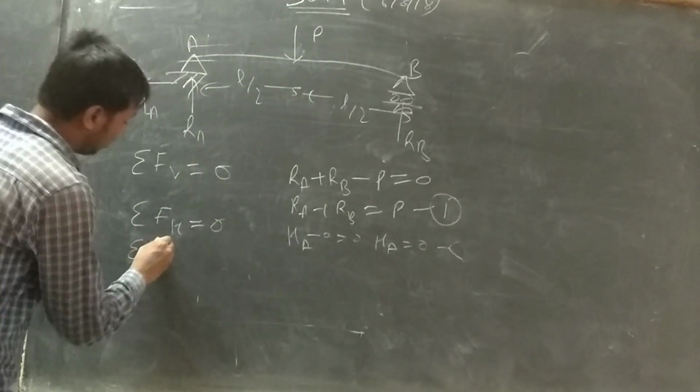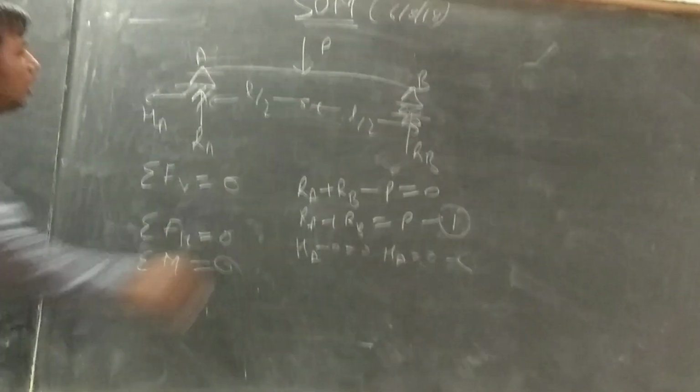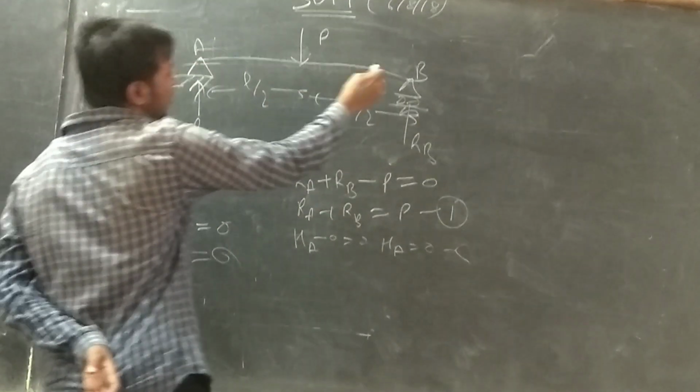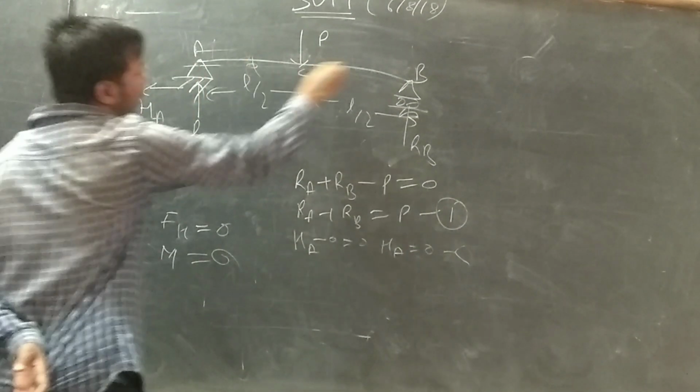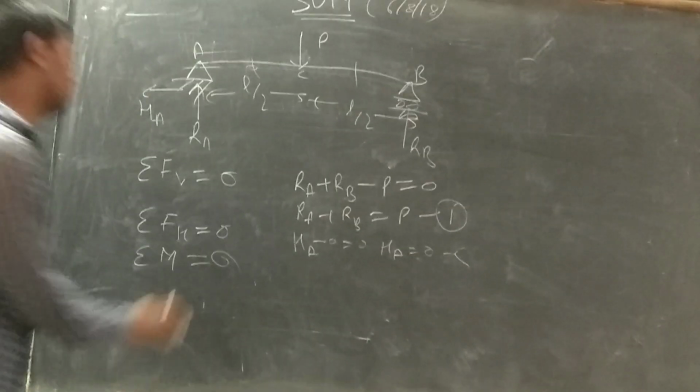Then the third is the moment equation about any point. You can take the moment about any point A, B, C, any point, and set that moment to zero.